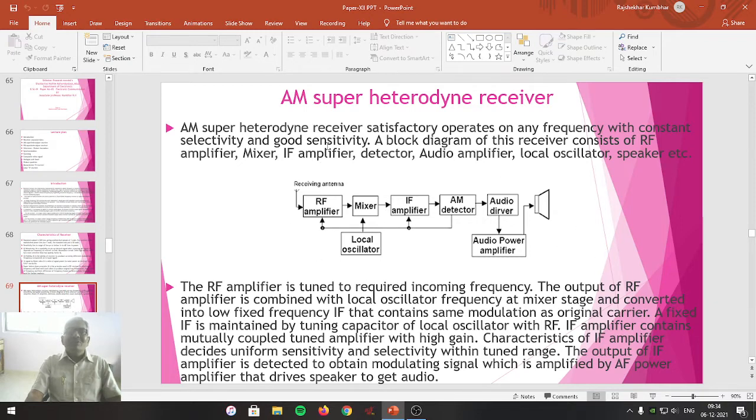Friends, that's all about the block diagram of the AM superheterodyne receiver. We will go into the details of each block one after another.